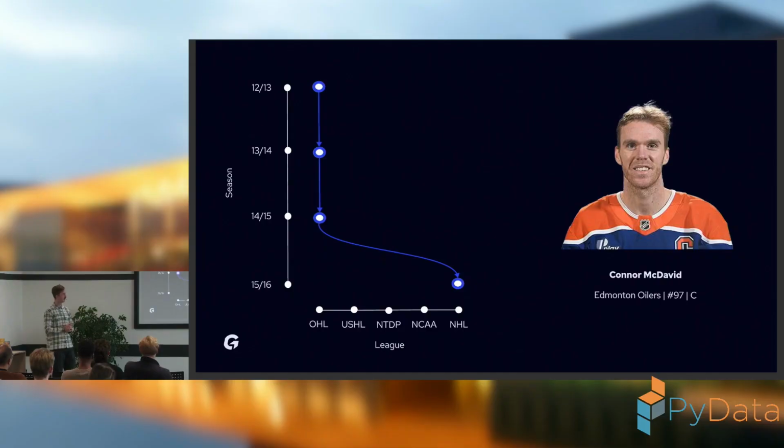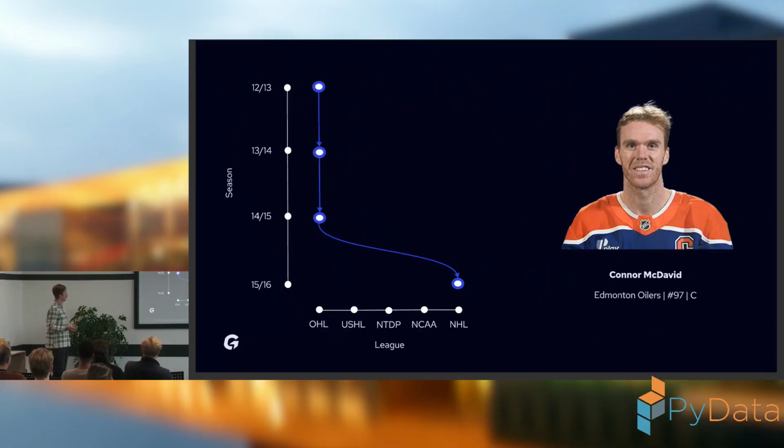And when we look at his career path, we can see that before he was drafted to the NHL in 2015, he played for 3 straight seasons in the OHL. The OHL is the Ontario Hockey League, a junior hockey league in Canada, one of the best junior hockey leagues in the world. You can of course argue that this is like someone like Messi in hockey, so this is probably not very relevant.